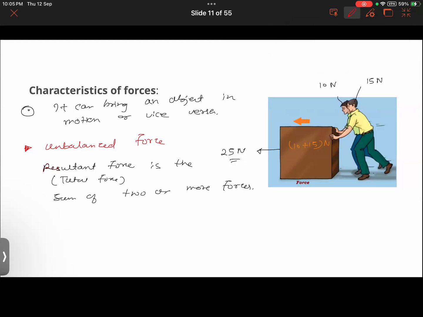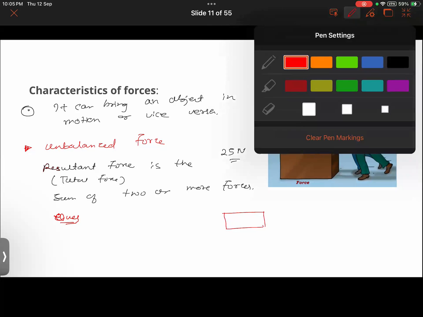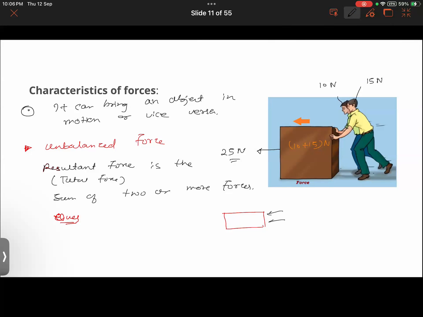Okay, you guys answer this question. Say you have this wooden block here. I'm applying a force of 10 Newton and 25 Newton. What will be the resultant force? What is the resultant force here?